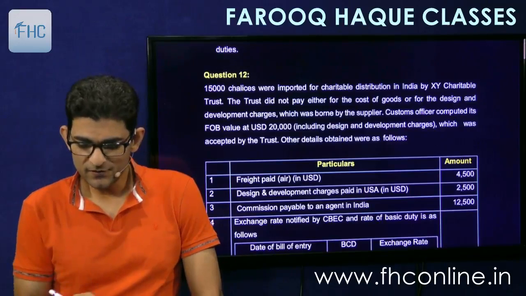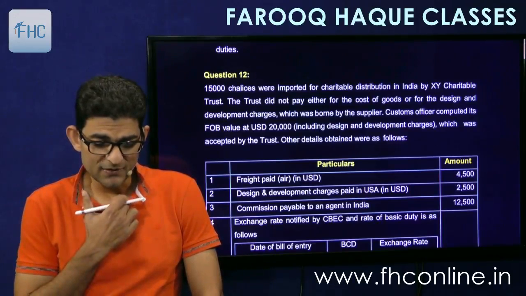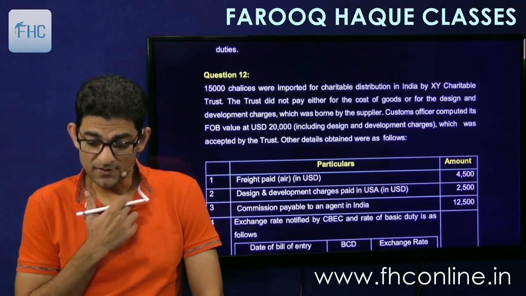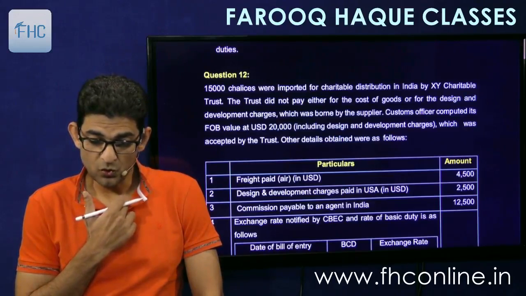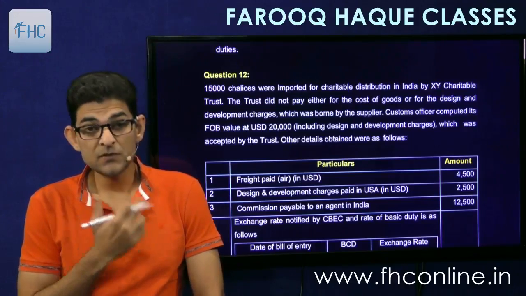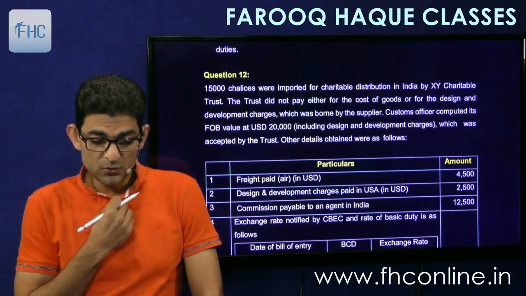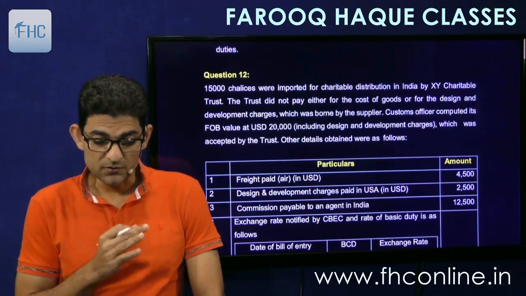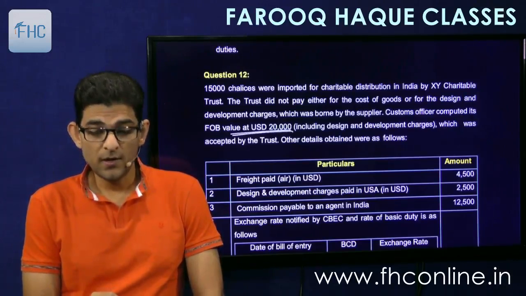Now this is again a similar question. 15,000 chalices were imported for charitable distribution in India by XY Charitable Trust. The trust did not pay either for the cost of the goods or for the design and development charges, which was borne by the supplier. Means the goods are coming absolutely free of cost. Customs officer computed its FOB value at USD 20,000 including design and development charges, which was accepted by the trust. Okay. So FOB value was determined by the AO and it is accepted by the trust.